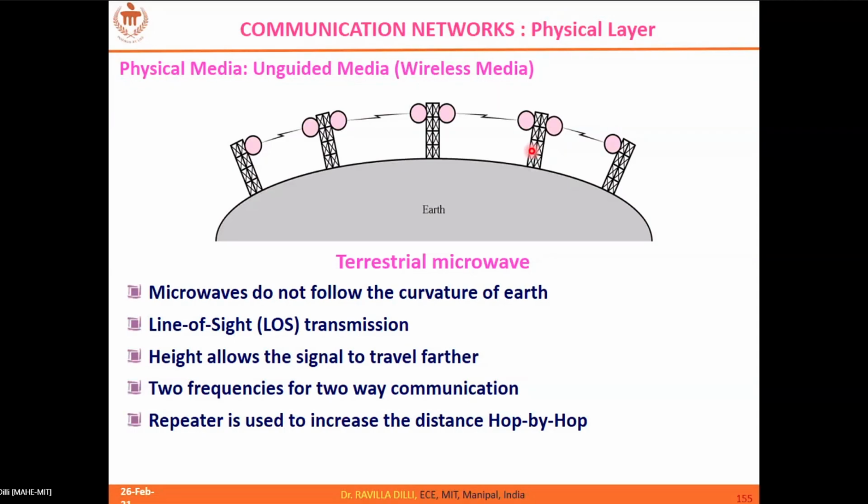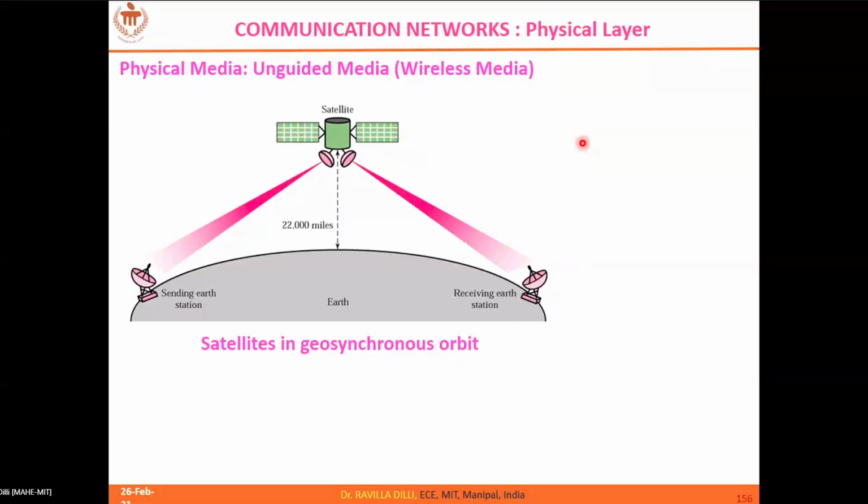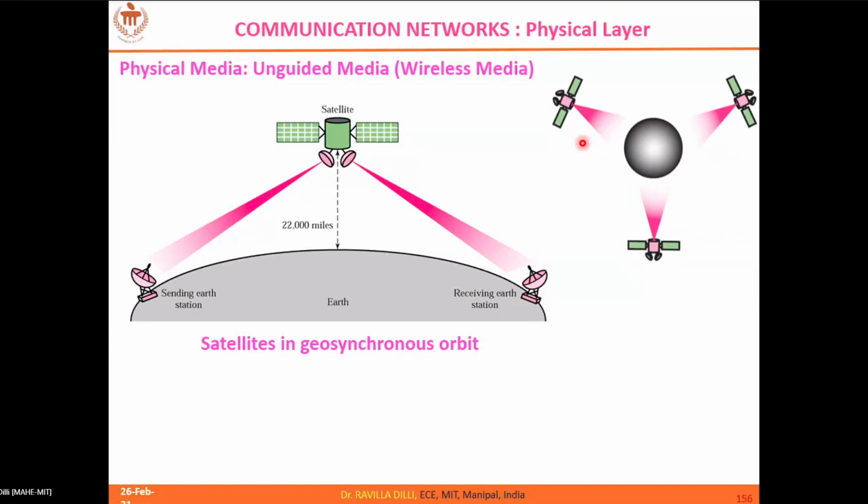If the sender is on one side of the earth and the receiver is on the other side of the earth, then you cannot have a LOS path. In that case, you have to go for this kind of arrangement, hop by hop communication using these repeaters. So this is about terrestrial microwave communication with the wireless medium. And this is satellite communication, where a minimum of 3 satellites are required to have service 24/7.